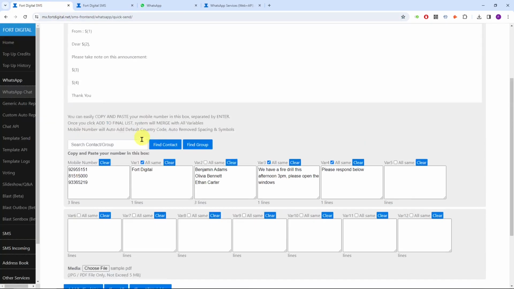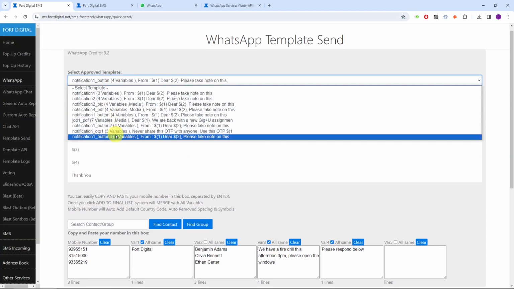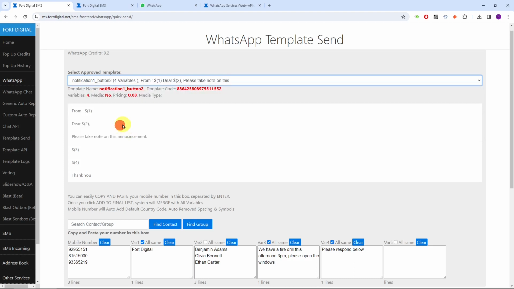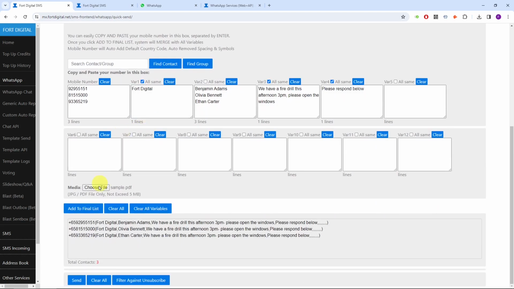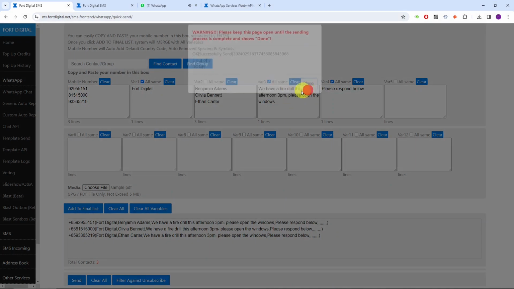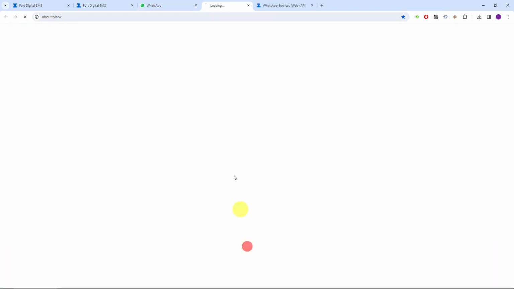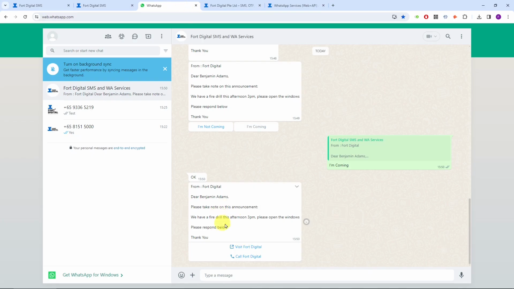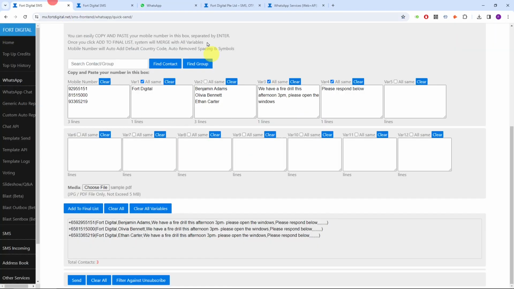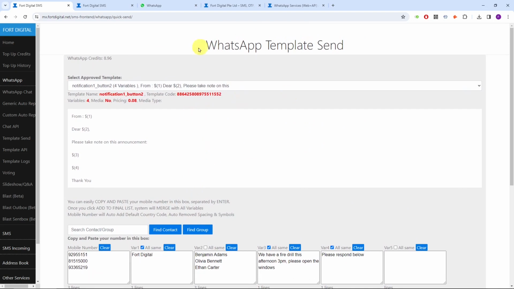Now I'm going to show you another template. I believe it has buttons like a call button and a click to visit button. This means it's a hyperlink button. So it's very nice. You don't need to provide a hyperlink, which a lot of people are afraid to click. You can give them whatever link, and this is what we call the call button. That's it. So this is the broadcast WhatsApp template send.